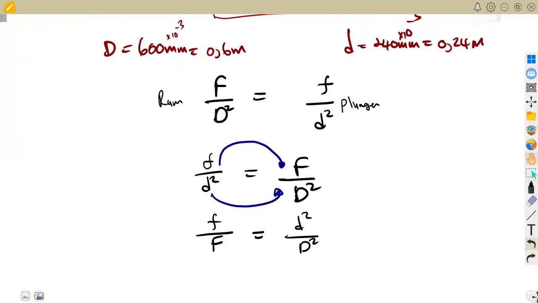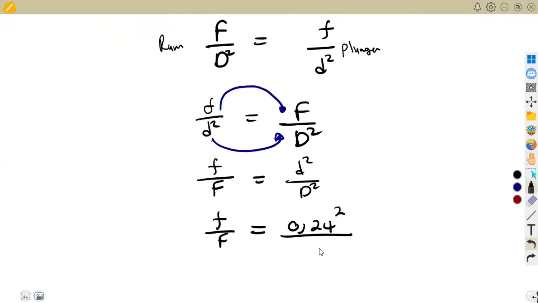So you can fill in and substitute. F over F, which is the ratio of the forces, is equal to the diameter squared on the plunger, small letters for the plunger, so that's 0.24 squared, over D squared from the ram, which is the capital letter, which is 0.6 squared. The ratio of F over F is going to give you 4 over 25 from your calculator.